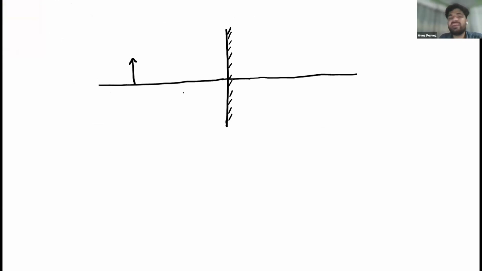For forming an image, at least two rays must coincide somewhere, at some point. With only a single ray we cannot predict where the image will be formed.